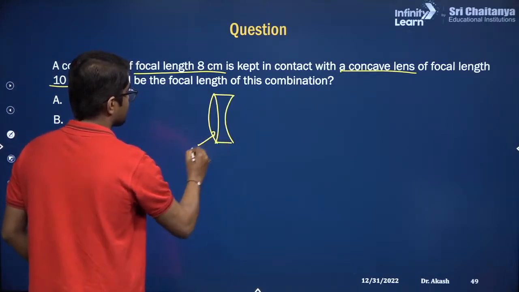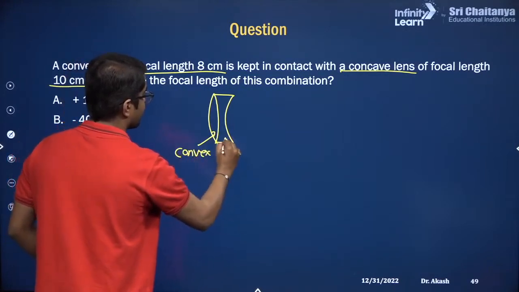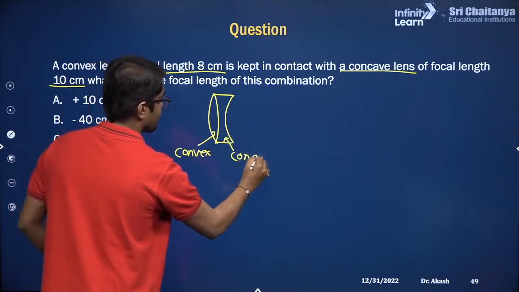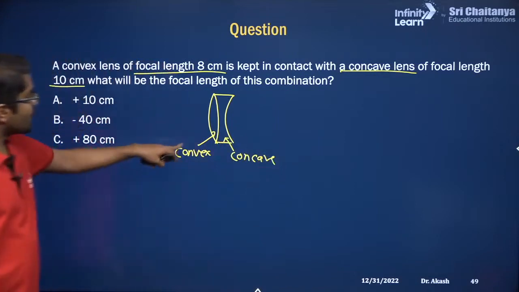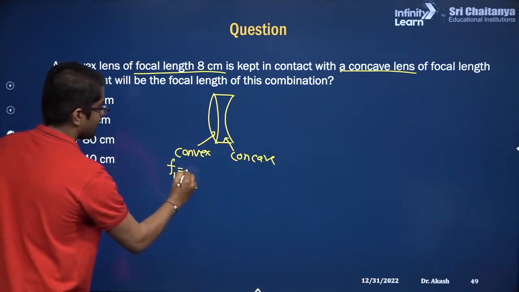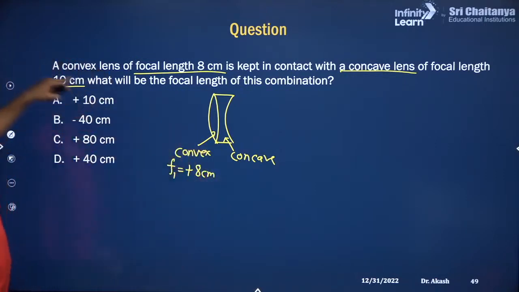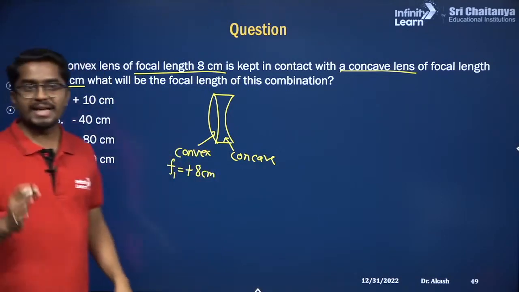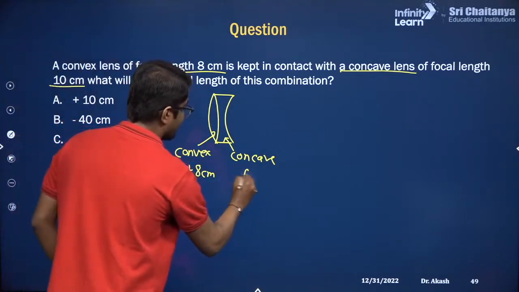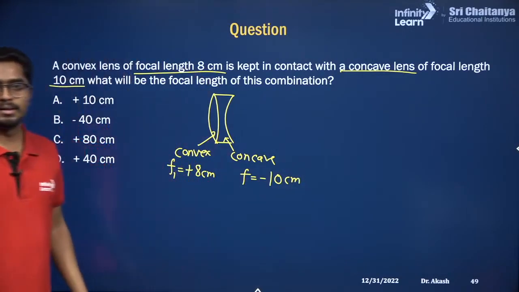So this is convex, this one is concave, correct? So focal length for the convex is 8. So focal length, I'll call it as F1, which is plus 8 centimeter. For the concave, focal length is 10, but concave lens will have negative focal length. So the focal length is minus 10 centimeter, correct?